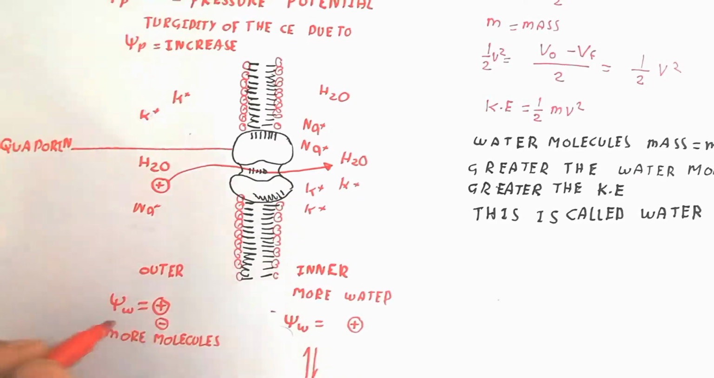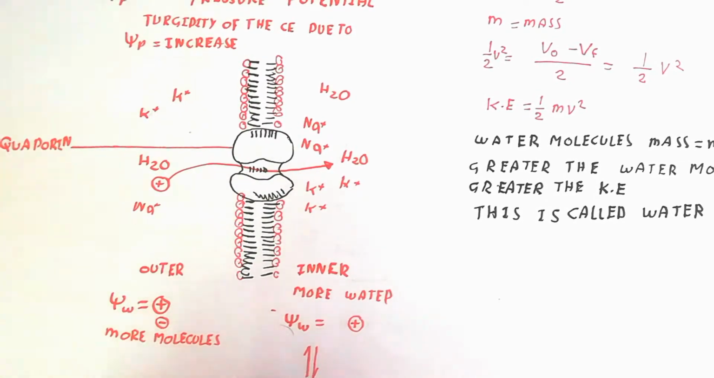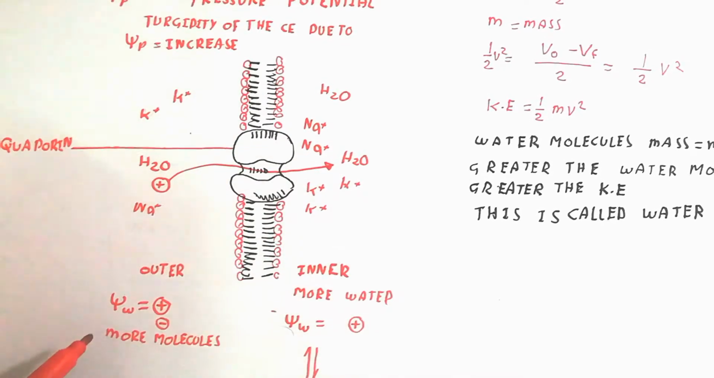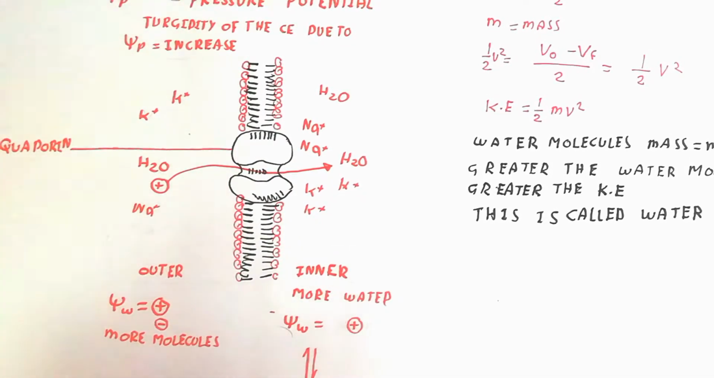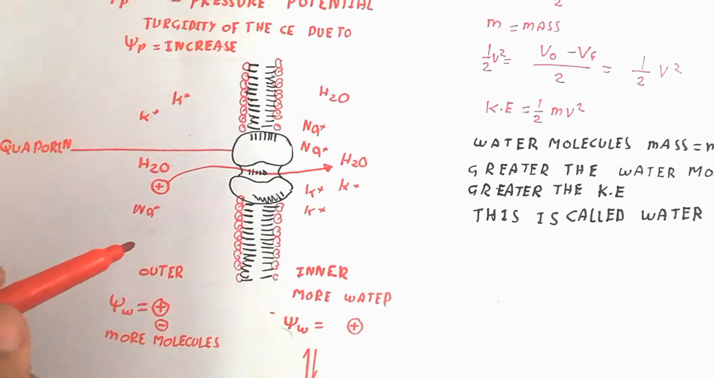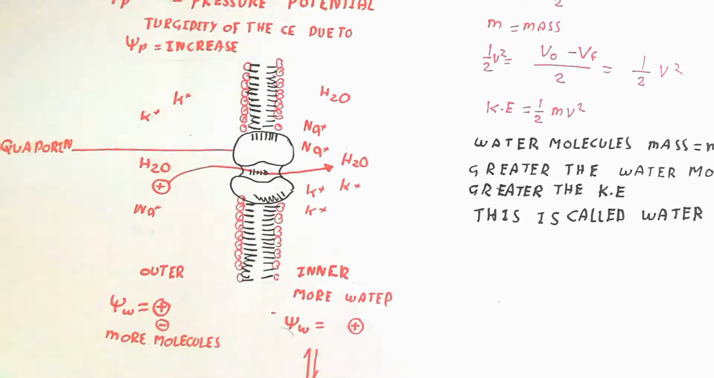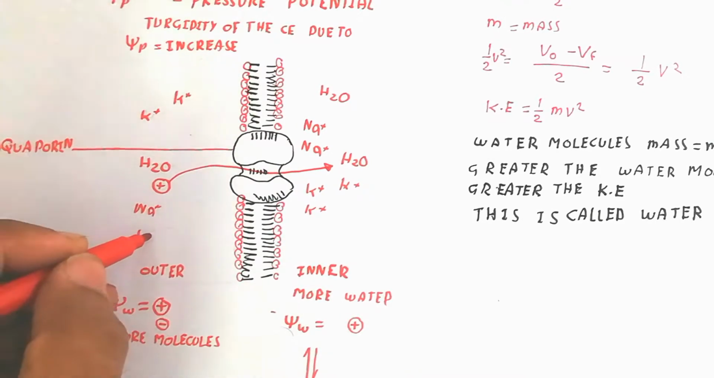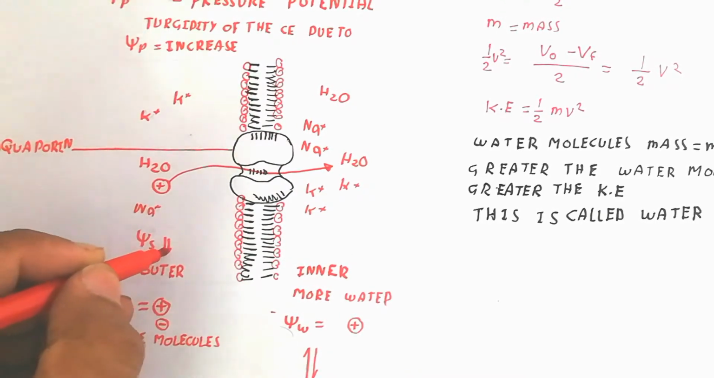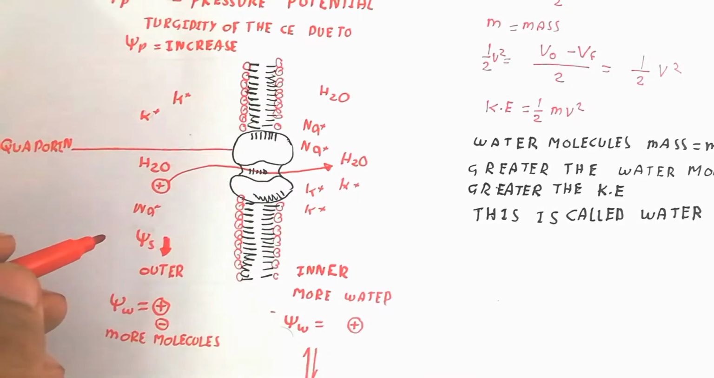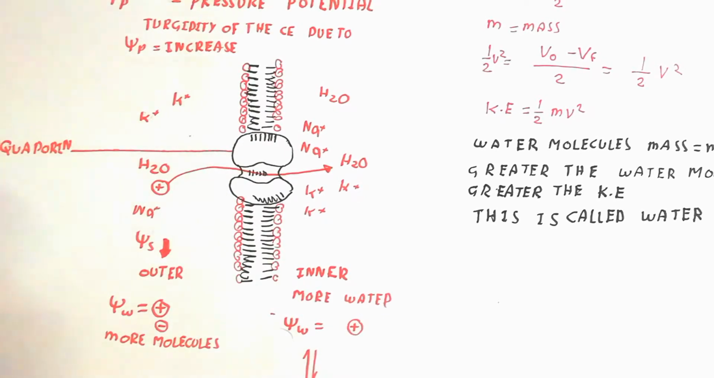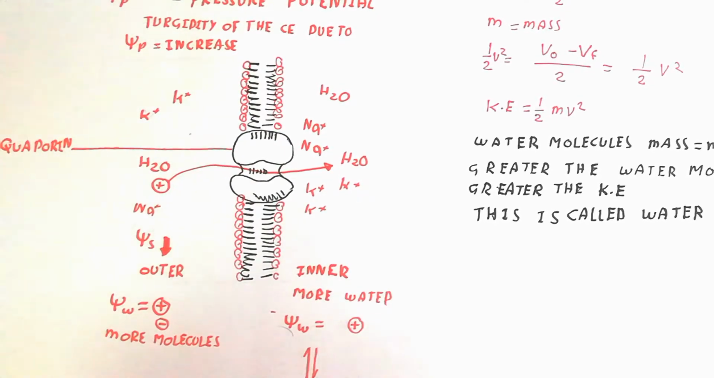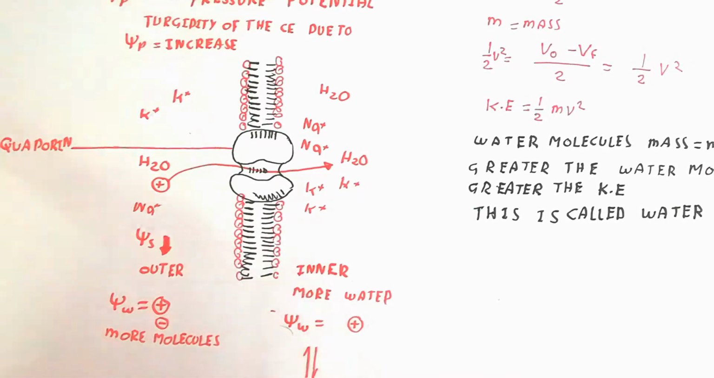So that's common sense. When water moves inside, the water potential inside is also less, and outside is also less, because inside the solute will be dissolved into the water, and the water will not be able to move outward again. So the water potential goes negative.